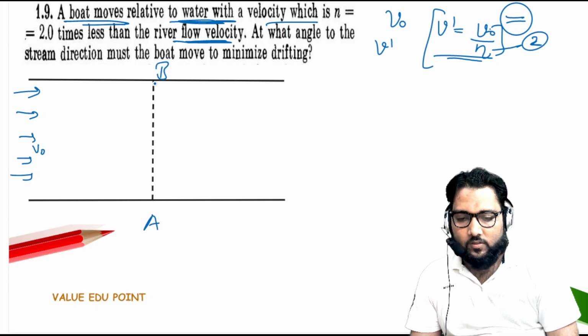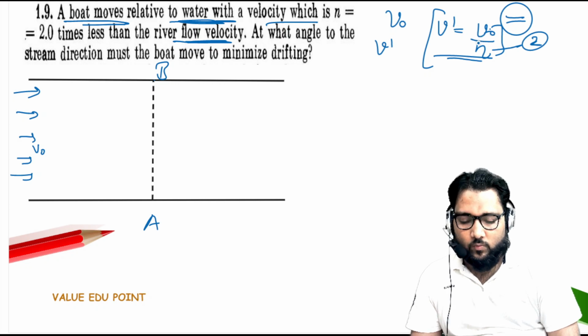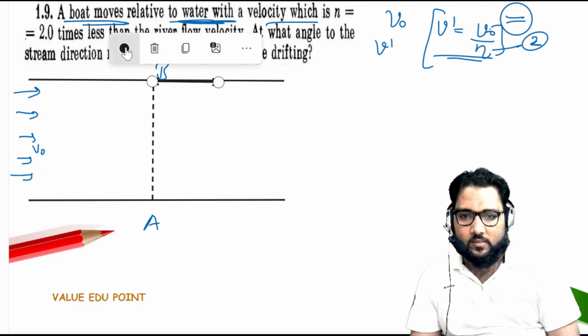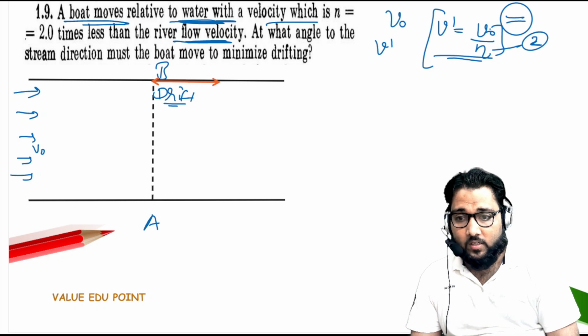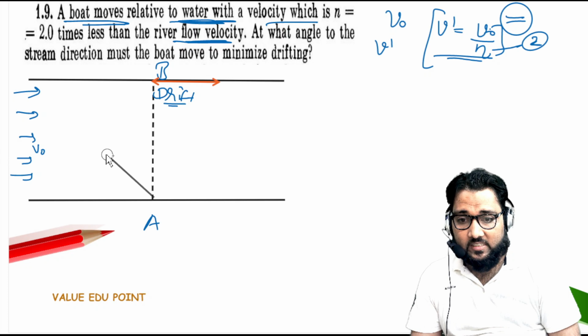Now one guy wants to cross this river and reach this point, but because the flow velocity is more, he will not reach here, he will reach here. Okay, so this distance, from point B to here, is termed as drift. So this drift will be minimized if the swimmer starts to swim in this direction, guys.